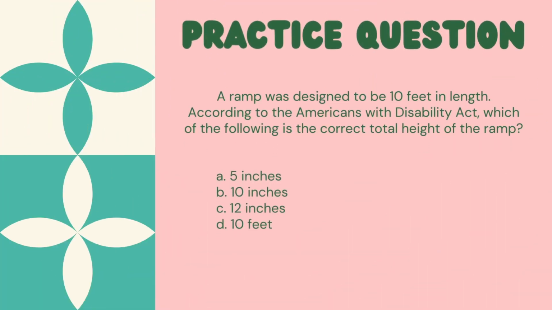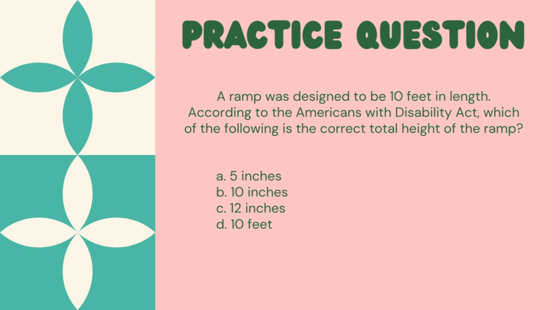Practice question number 1. A ramp was designed to be 10 feet in length. According to the Americans with Disability Act, which of the following is the correct total height of the ramp? A, 5 inches, B, 10 inches, C, 12 inches, D, 10 feet. I'll give you a moment to answer. Please pause if you're not ready to review.